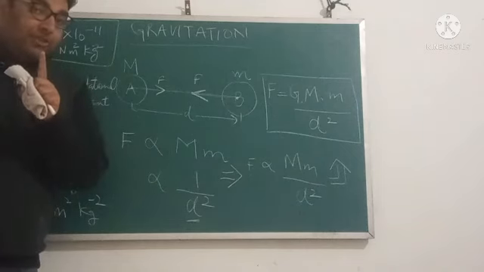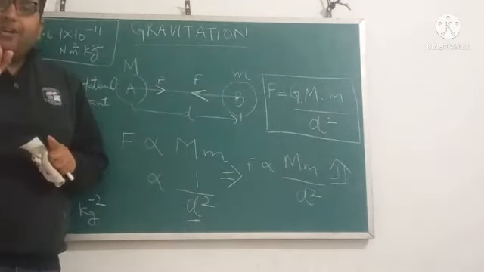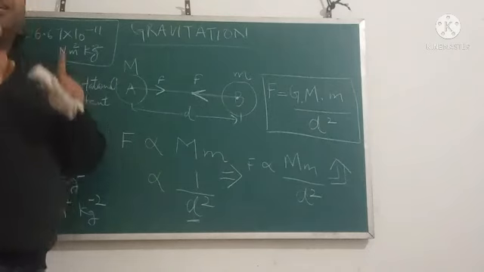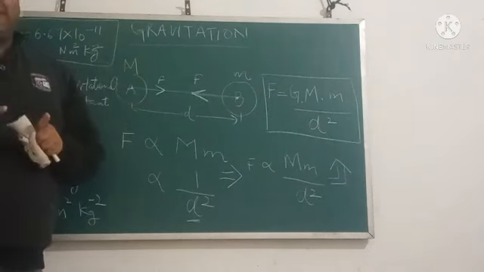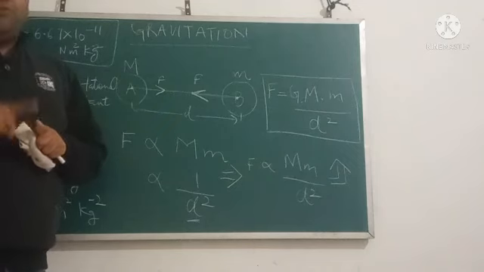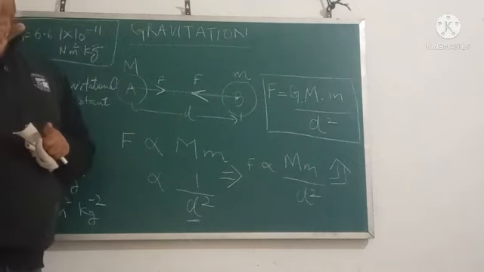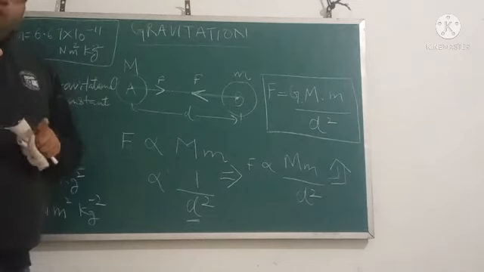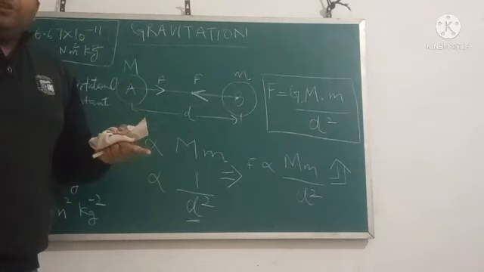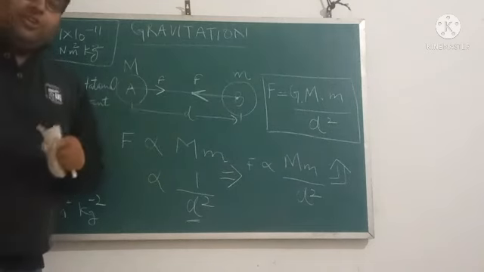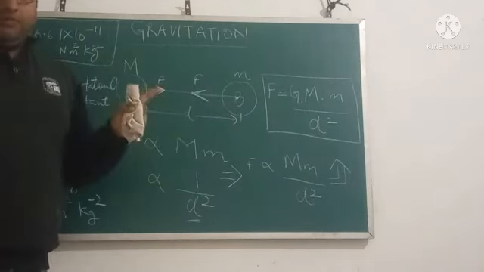And why is it called universal? It is called universal because it applies to all the objects in this universe, from sun to earth to moon, or any two objects on this earth, in your living room or in the kitchen or in your bedroom, anywhere.